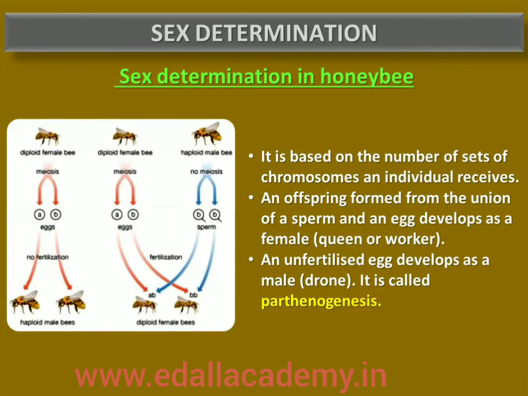Then let us go for another important one, sex determination in honeybee. Sex determination in a honeybee is based on the number of sets of chromosomes an individual receives. By means of parthenogenesis, an unfertilized egg develops as male, generally called a drone, whereas an offspring formed from the union of sperm and an egg develops as female, that may be queen or worker bee.